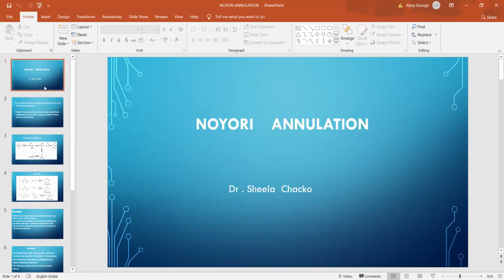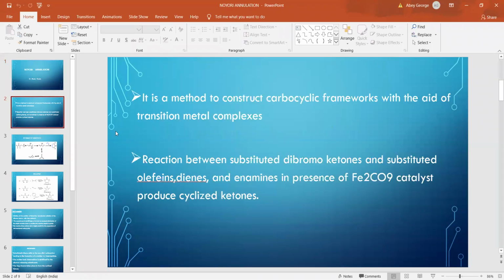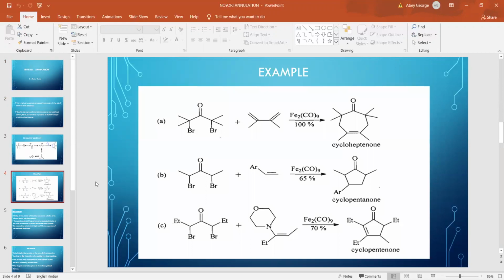Noyori annulation is a method to construct carbocycles with an odd number of carbon atoms. In this reaction, an alpha-alpha dash dibromo-ketone reacts with substituted alkenes, dienes or enamines in the presence of Fe2(CO)9 catalyst to form cyclic ketones. Now we can see some examples of this Noyori annulation.